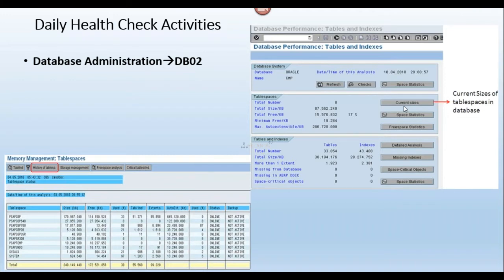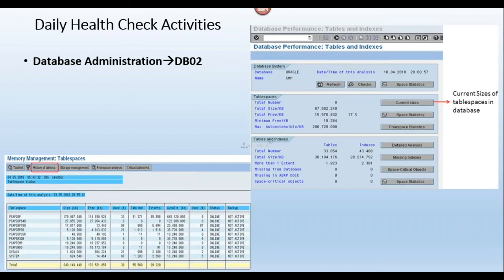And current sizes. If you click on current sizes, as we discussed in the Oracle database architecture, physically my database files will be stored in data files only. My data will be stored physically at the data file level, and those data files will be stored at the disk level, right? Logically, my database tables will be stored in a table space.